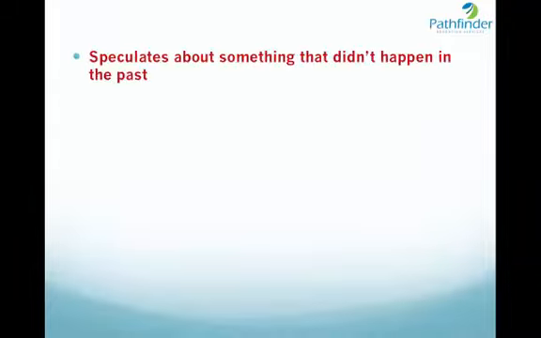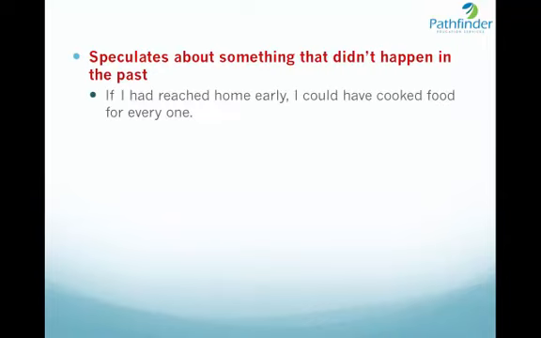One more use of the conditional tense is to talk about an event which did not happen in the past. For example, if I had reached home early, I could have cooked food for everyone. It indicates that I did not reach home early in the past. But if I had reached home early, I could have cooked food for everyone.